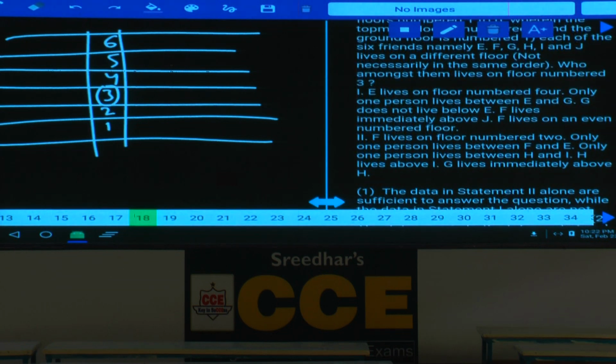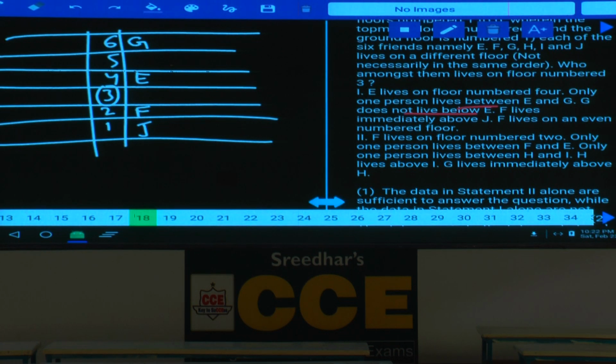Condition number 1, E lives on floor number 4. Then only 1 person lives between E and G. G does not live below E. That means G is above E, hence G must be here. F lives immediately above J, and F lives on an even number floor. F must be at this place. F lives immediately above J, J will be here.